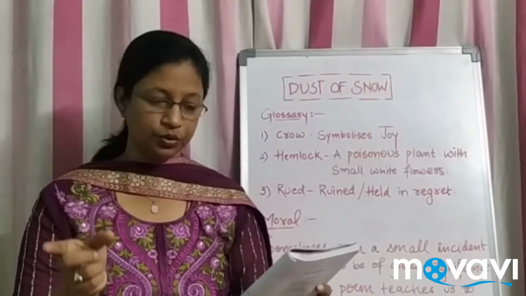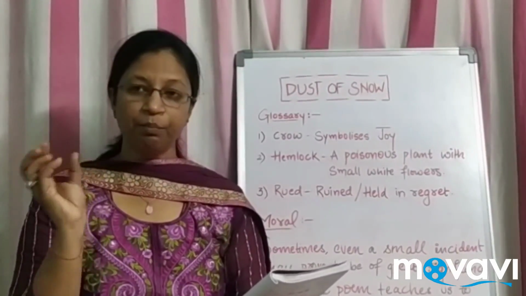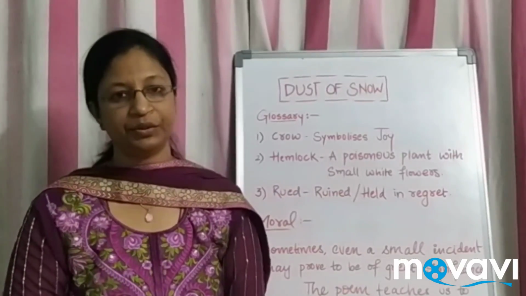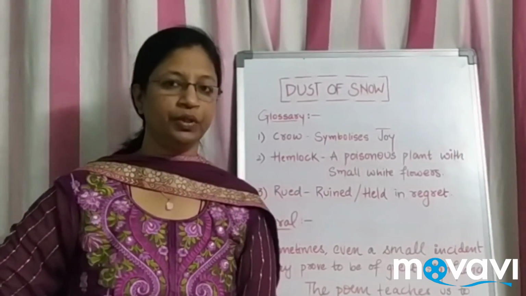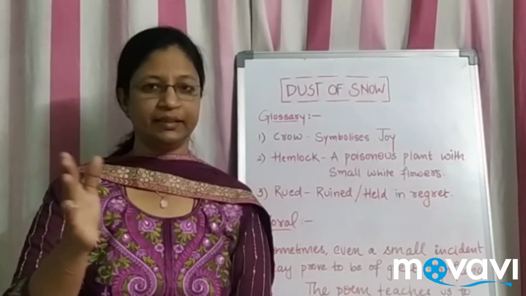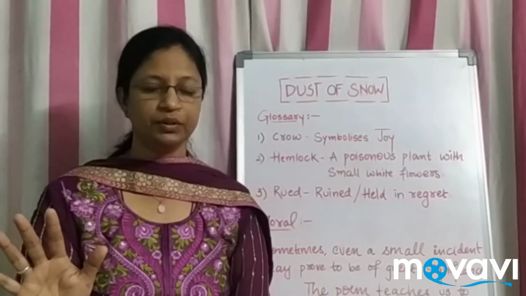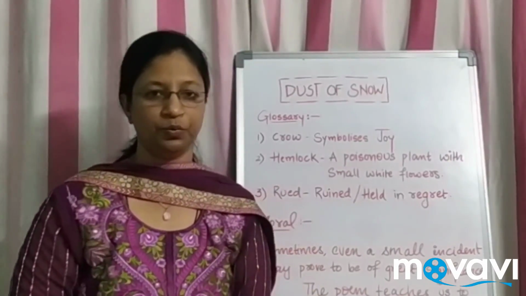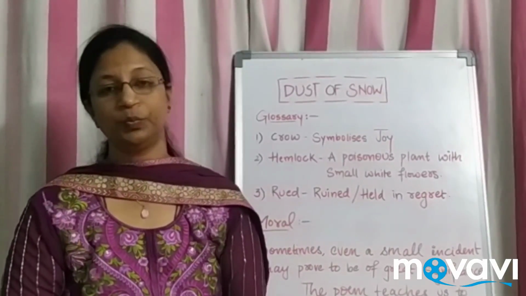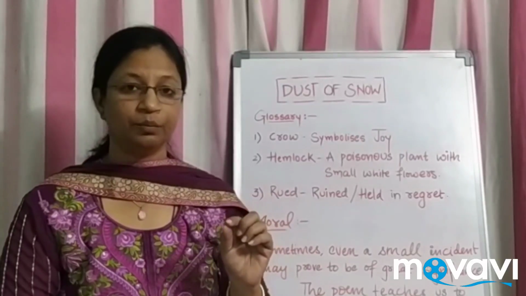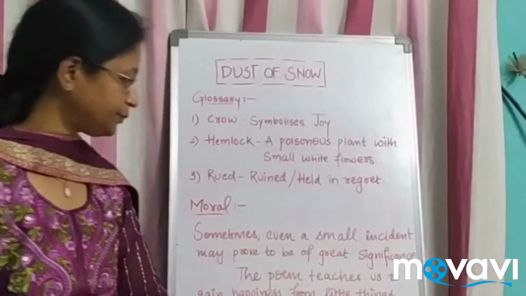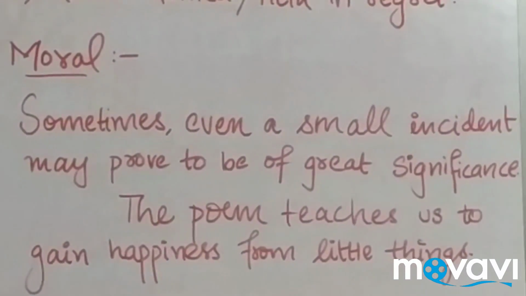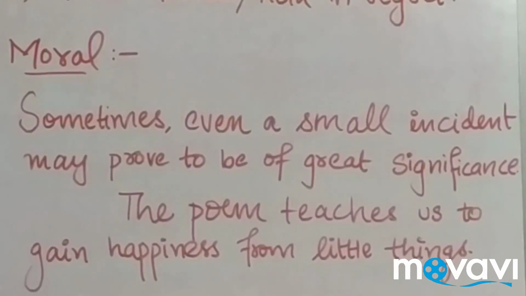And a change in a mood and saved some part of the day I have ruined. I have already ruined it thinking about the sadness, but no use. Now that change has come into my life and I want to make it a positive one. This way, this poem gives you the moral that sometimes even a small incident may prove to be of great significance.